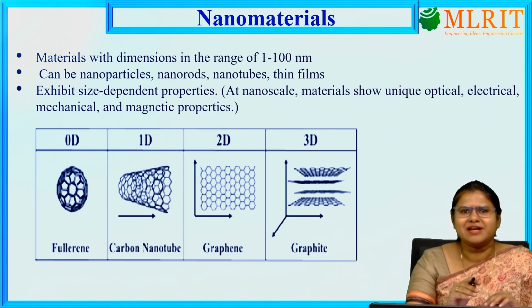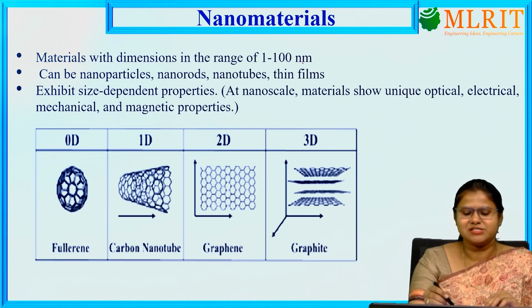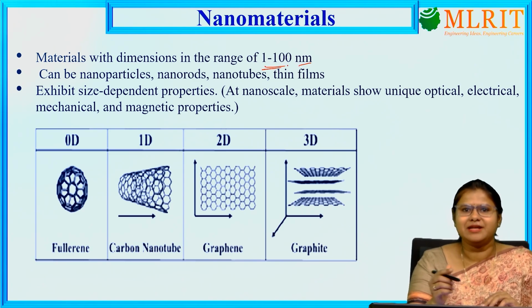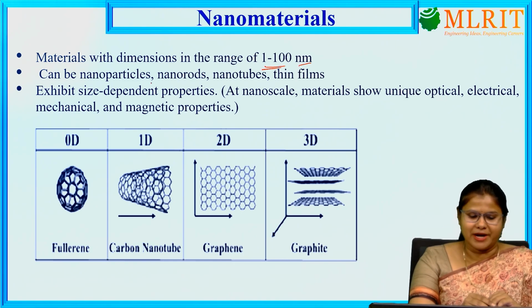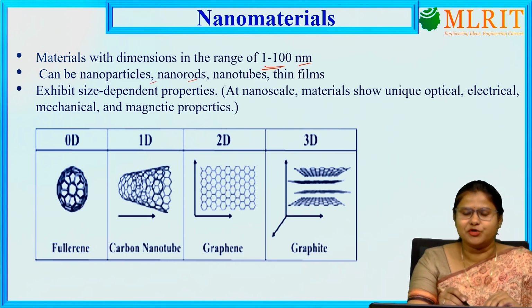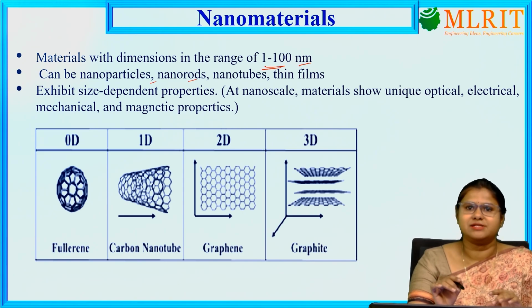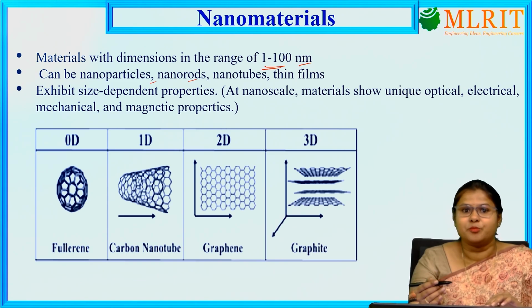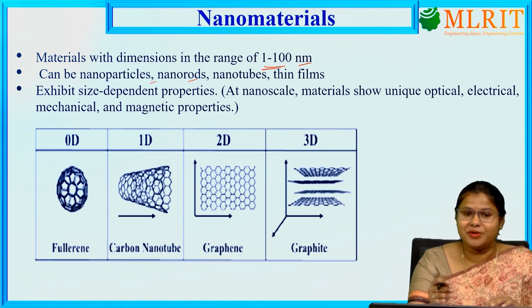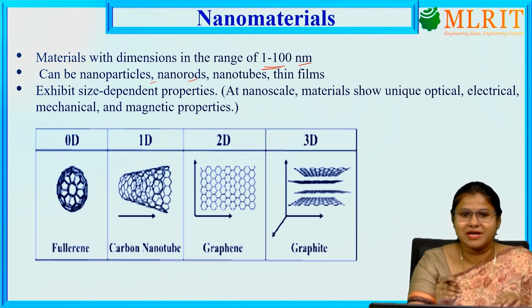These nanomaterials are materials whose dimension is in the range of 1 to 100 nanometer, and they can be classified as nanoparticles, nanorods, nanotubes and thin films, considering the dimension of that particle. And as I have discussed before, they exhibit size dependent properties. That means at the nanoscale the material shows special properties related to the optical, electrical, mechanical or magnetic properties of that material.